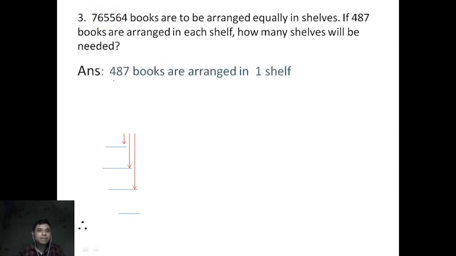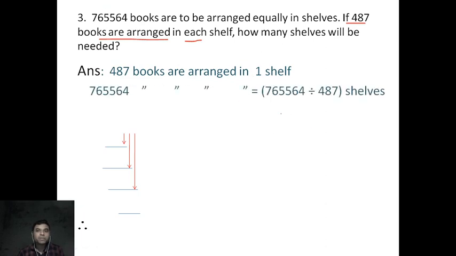So write this statement. Look, these statements are given in your question: 487 books are arranged in each shelf. Each means one, in one shelf. Now for this, what will you do? Division, because you are dividing these books into groups. Or see this format, it is given.